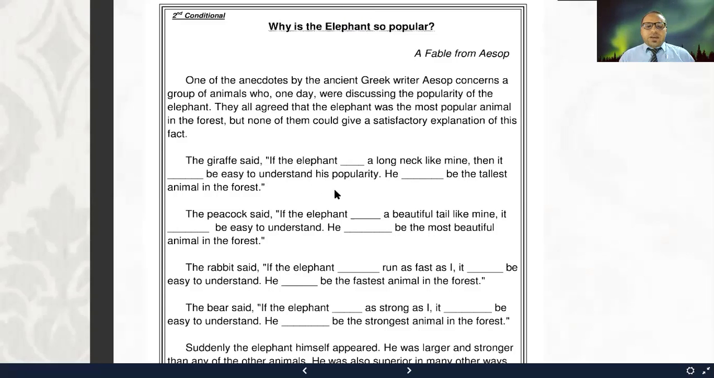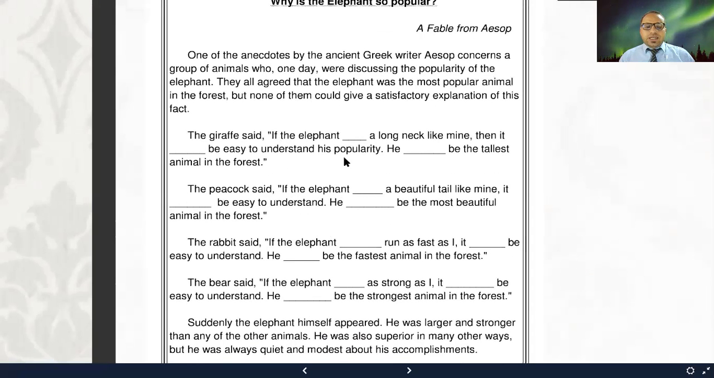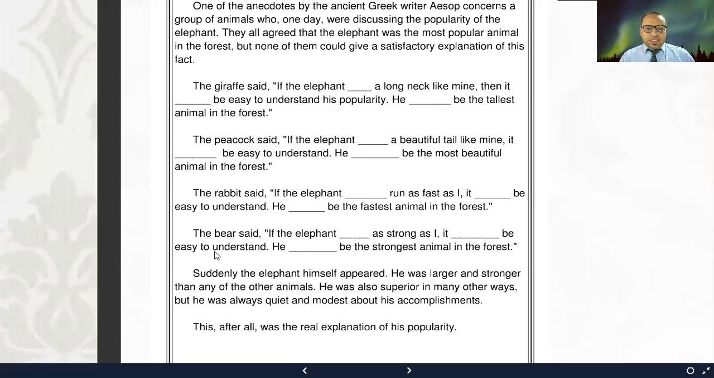So complete the sentences here using the appropriate words. For example, let me do this for you. If the elephant had a long neck, okay, so here we use the verb to have. If the elephant had a long neck like mine, then it would be easy to understand his popularity, right? He would be the tallest animal in the forest. The peacock said, "If the elephant a beautiful tail like mine, it'd be easy to understand. He be the most beautiful animal in the forest." So please complete the conditional sentences as said by these different animals here.